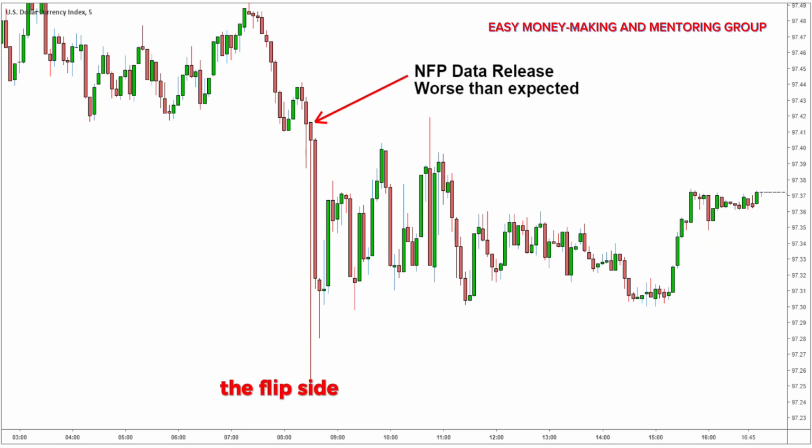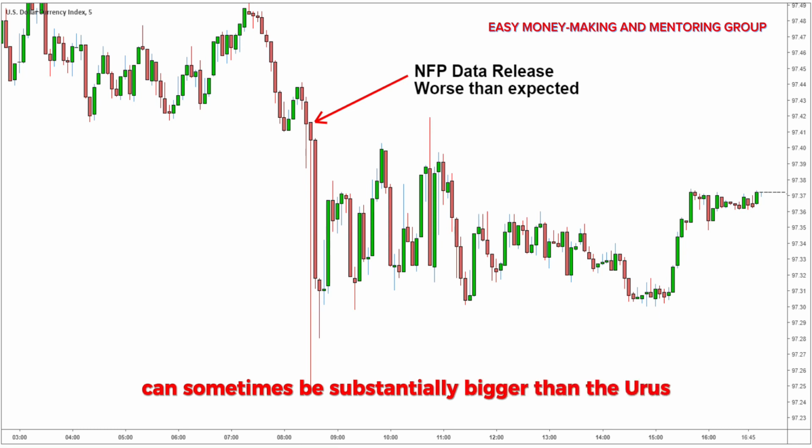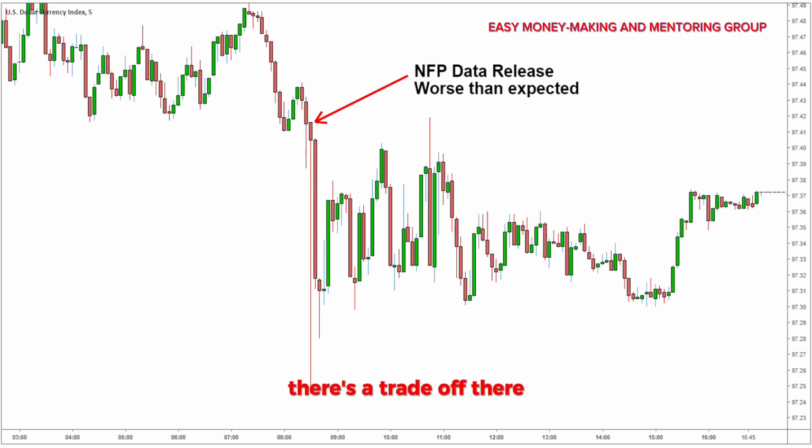The flip side is that the GBP/USD spread can sometimes be substantially bigger than the EUR/USD. There's a trade-off there. Check the typical spread with your broker. If the GBP/USD and EUR/USD spreads are similar, then GBP/USD may give you more movement to capitalize on. If the spread is much bigger in GBP/USD, then the EUR/USD is the better bet with the lower spread. My preference is the EUR/USD. It is the only currency pair I day trade.